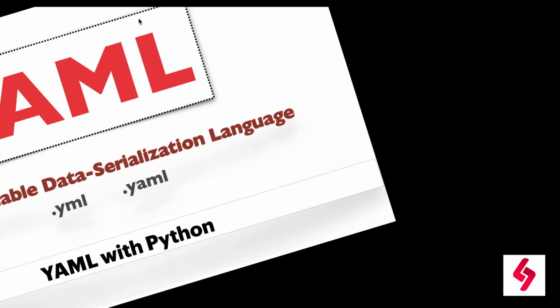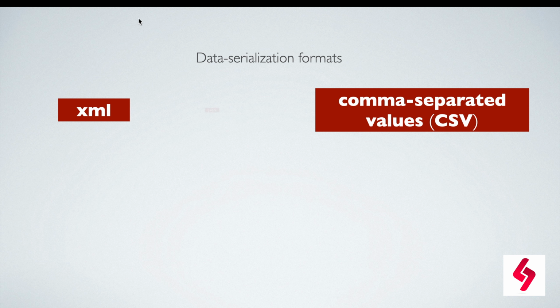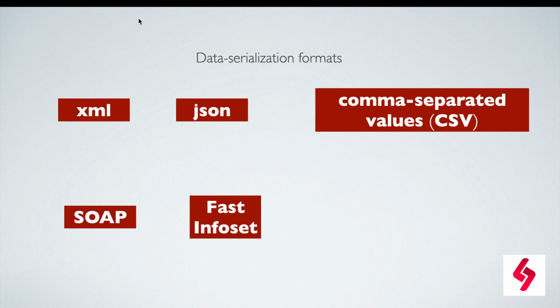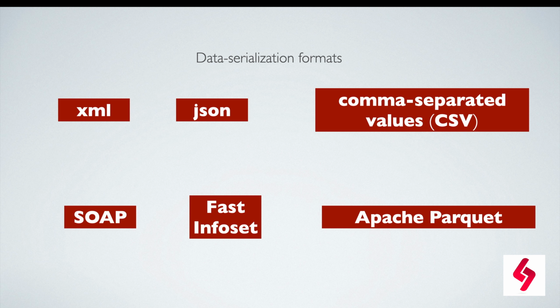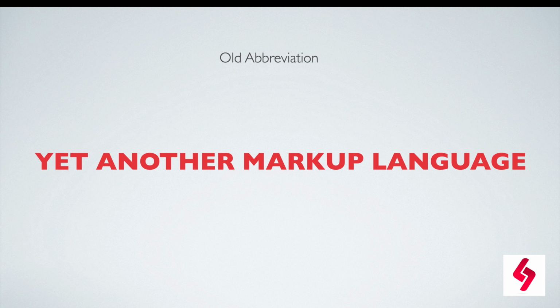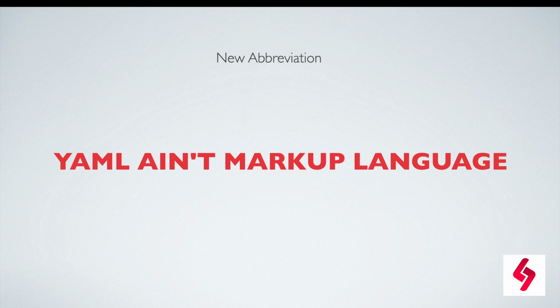So, let's discuss. Before that, there are so many data serialization formats we have, like XML, comma-separated values, JSON, SOAP, Fast Infoset, and Apache Parquet. There are many other data serialization formats as well. The old abbreviation was Yet Another Markup Language, but that name got changed to YAML Ain't Markup Language. It's not only a markup language, it's also for data serialization. Initially it was meant as a markup language, now it got changed.